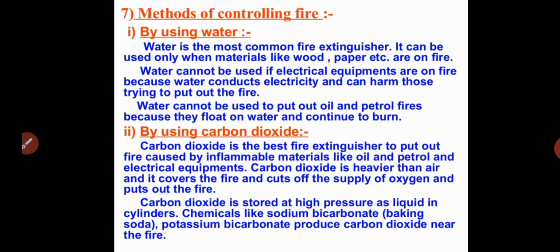Also, water cannot be used to put out oil or petrol fires. In case of oil or petrol fires, like near a petrol bunk, we cannot control the fire by using water, because oil and petrol float on water and continue to burn.